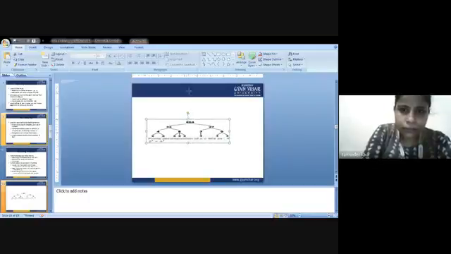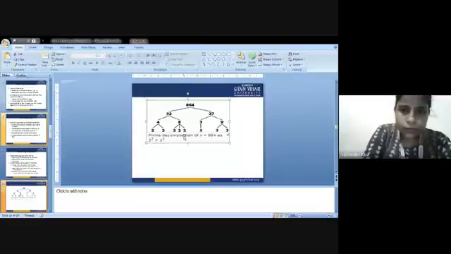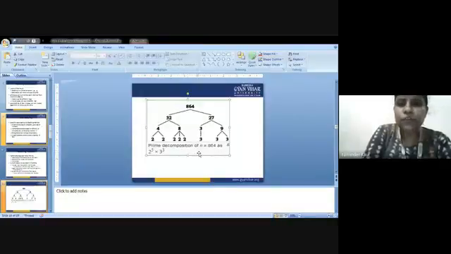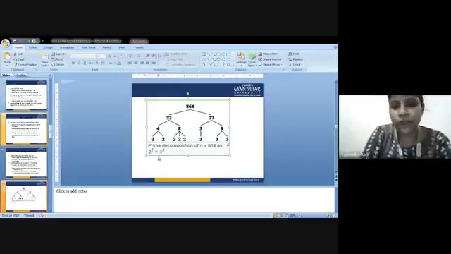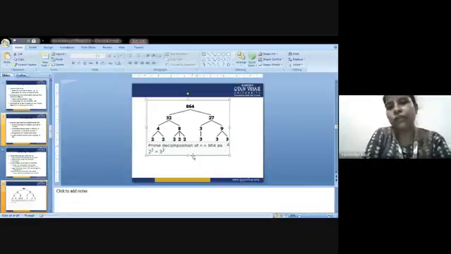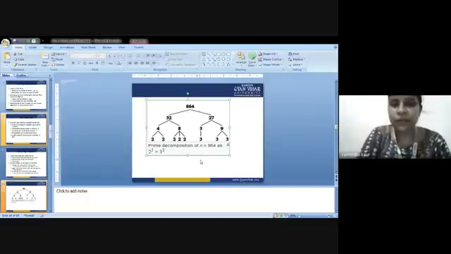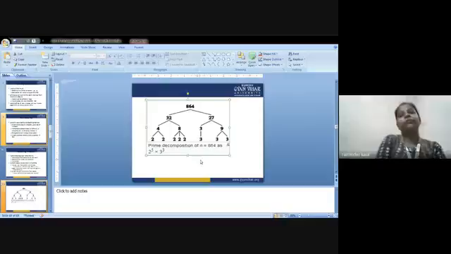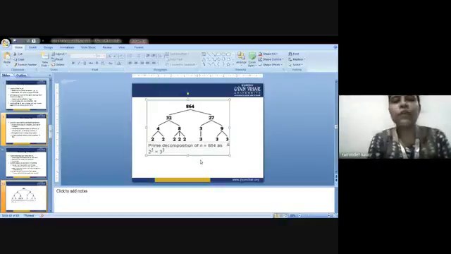The prime decomposition of n equal to 864 is 2 raised to power 5 and 3 raised to power 3, because in the end we are supposed to conclude the same. So 864 could be 32 and 27. Next, 32 could be 4 and 8, then 2, 2, 2, 2, 2. And 27 is 3 and 9, 9 is further 3 and 3. In this way, we are supposed to decompose the number.